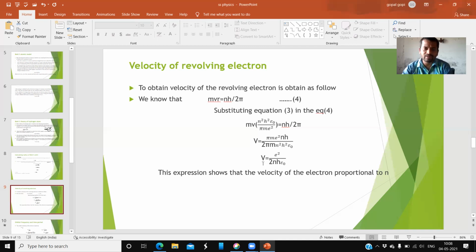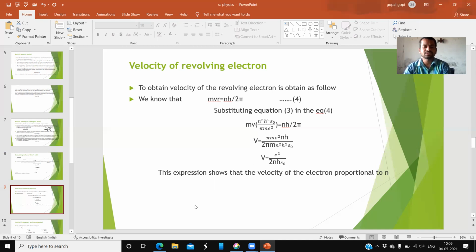And we can write it as Vn also. Why? Because the V value also depends upon the n value. As the n value increases, V decreases. That means for longer radius, longer orbits, present very far from the nucleus, in those orbits the velocity of the electron is slow. That is the meaning of this.